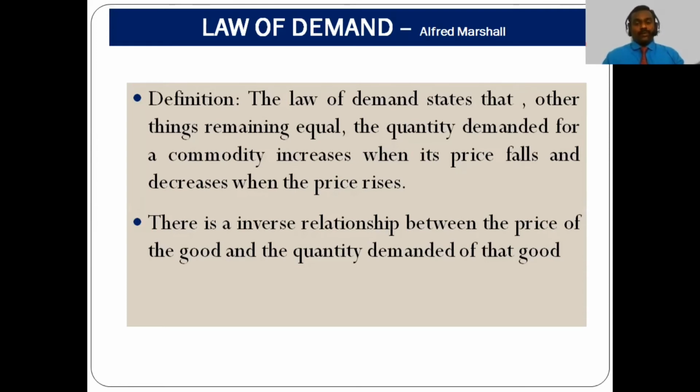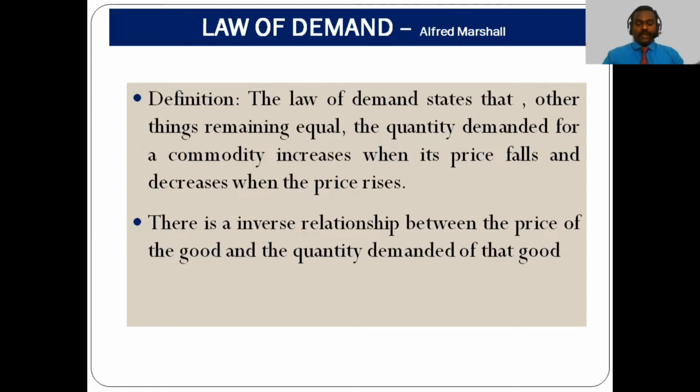According to Alfred Marshall, the law of demand states that, other things remaining equal, the quantity demanded for a commodity increases when its price falls and decreases when the price rises. So according to this theory, there is an inverse relationship between the price of the goods and the quantity demanded for the particular goods. Here, one phrase: other things remaining constant.